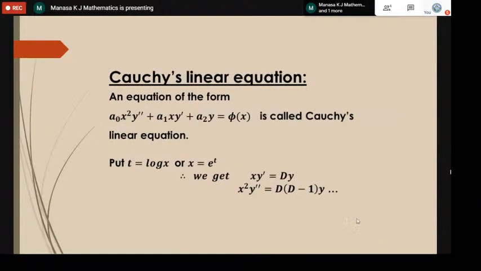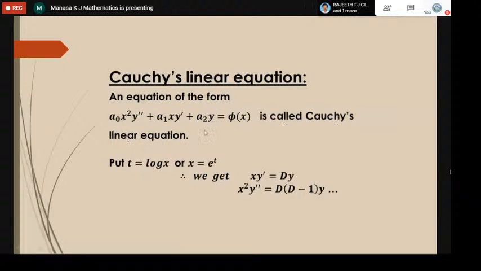There is one more differential equation called Cauchy's linear equation. An equation of the form a naught x square d square y by dx square plus a1 into x into dy by dx plus a2 into y is equal to phi of x, where a naught, a1, a2 are constants, is called Cauchy's linear equation.